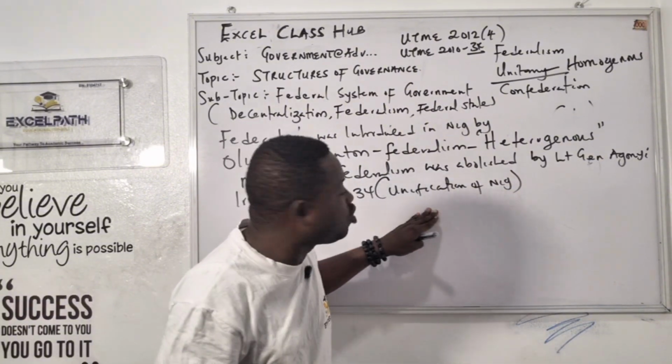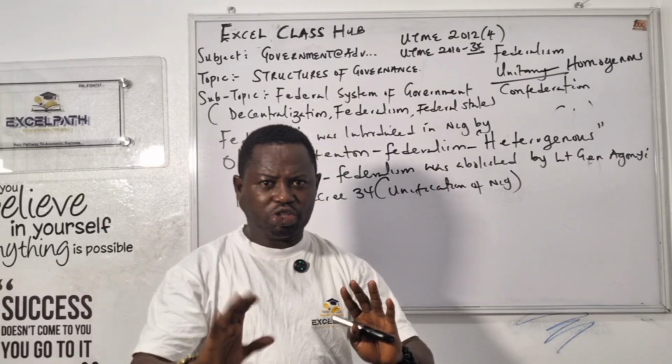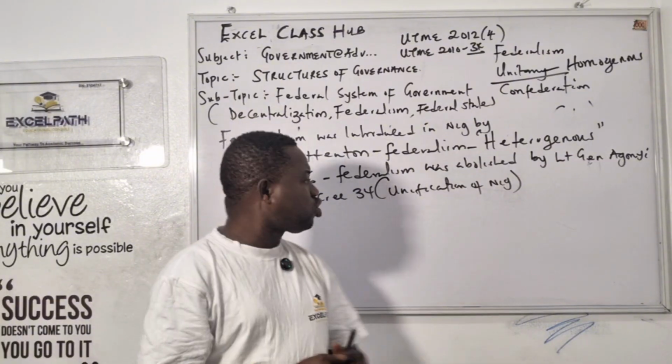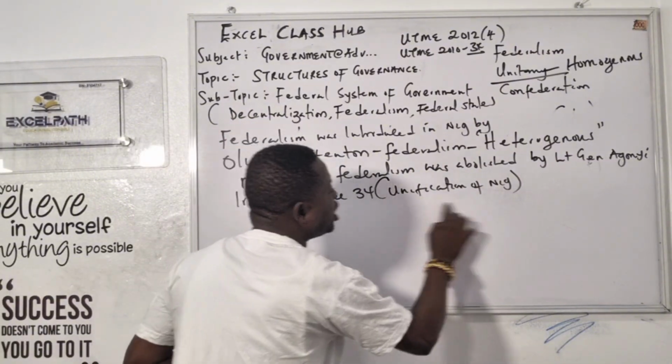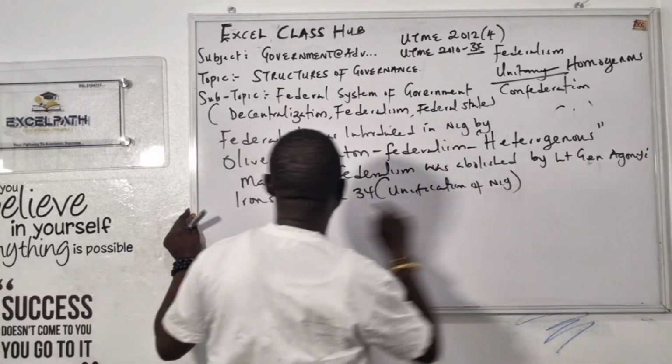And why did they introduce the unitary system of government, which is not suitable for Nigeria? I will tell you the definition of unitary. Don't rush. Somebody is asking me. Don't worry, I will tell you. One after the other. So the unitary system of government was introduced, and because of that, they killed this man. Who is that person? General Aguiyi-Ironsi.